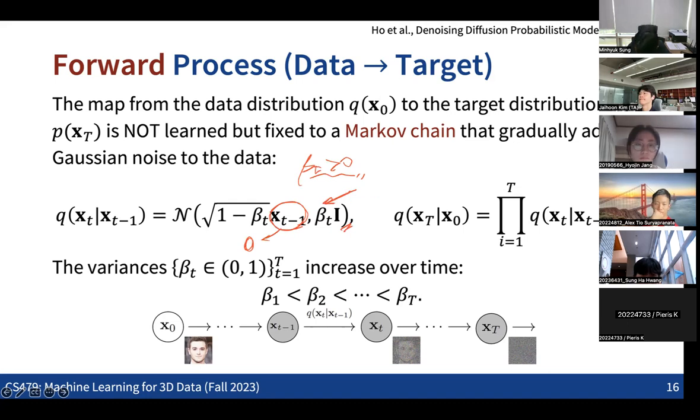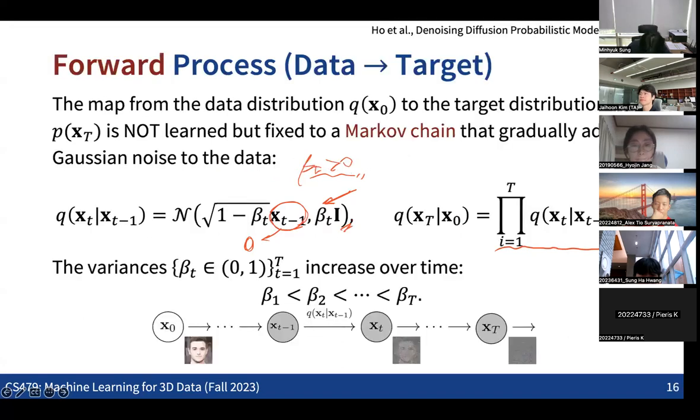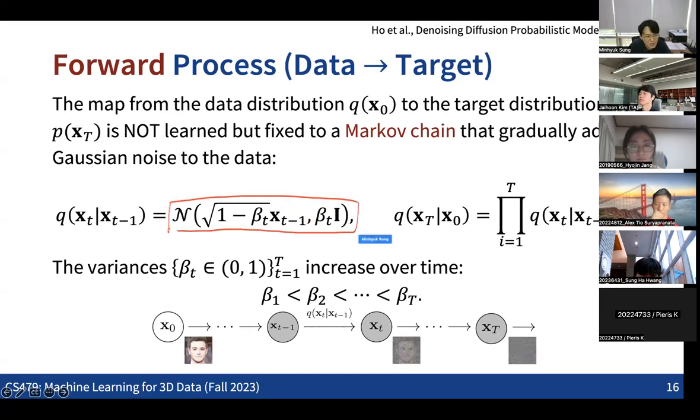And we are stacking all these Gaussian transitions in a way that we are making the transformation from the data distribution to the target distribution. So that could be the forward pass. Basically we are adding some kind of Gaussian noise. And obviously, this is one way that we are defining the forward transition, and there are many other ways of defining it.